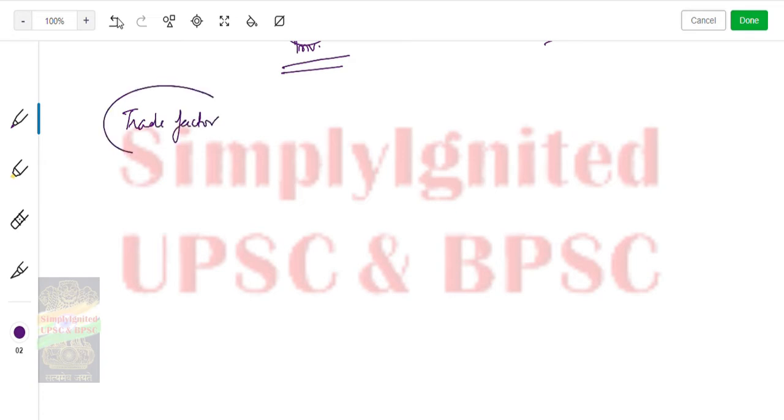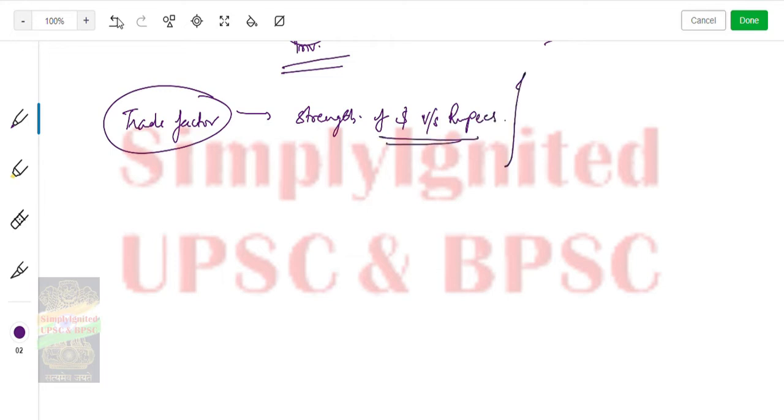Trade factor is what? Strengthening of dollar versus rupees, that is appreciation of dollar. Fine. So what happens is that since dollar appreciates or rupee depreciates, so for the same amount of rupee, this is this article only.